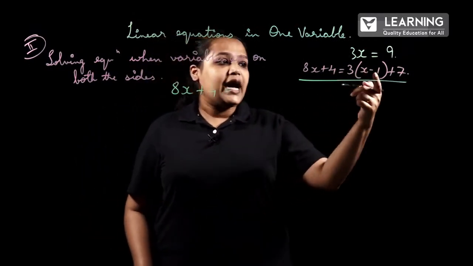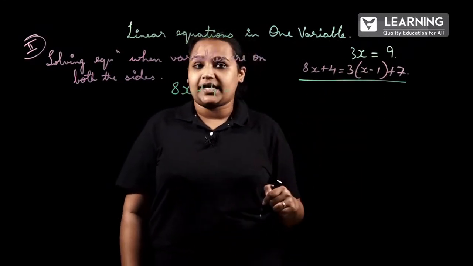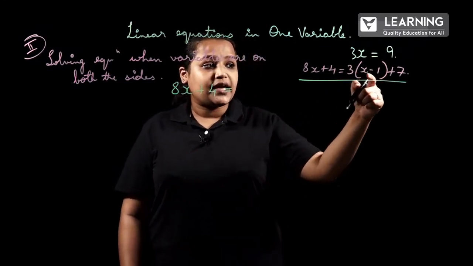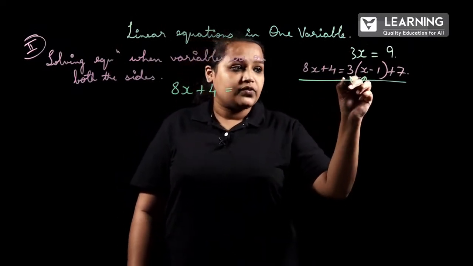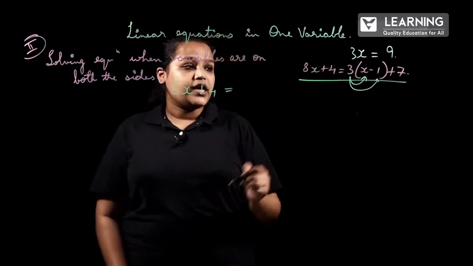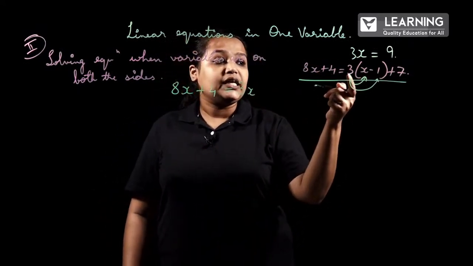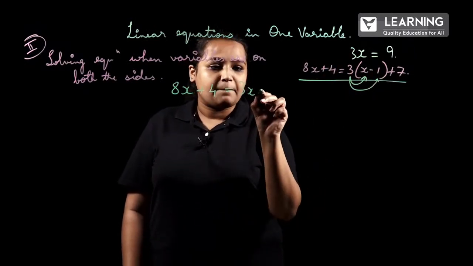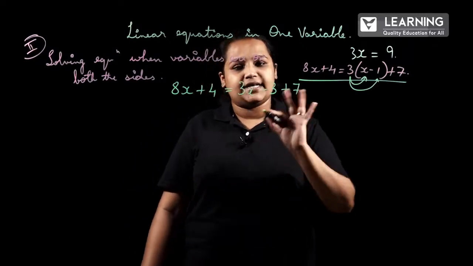Now in the RHS, what do we have to do? First we have to remove the bracket. To remove the bracket, we multiply 3 into x, then 3 into minus 1. So 3 into x is 3x. 3 into minus 1 is minus 3, plus 7 as it is.